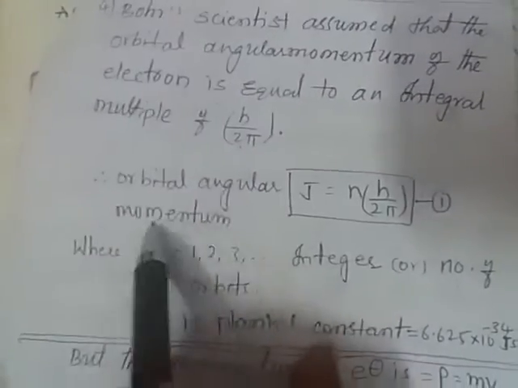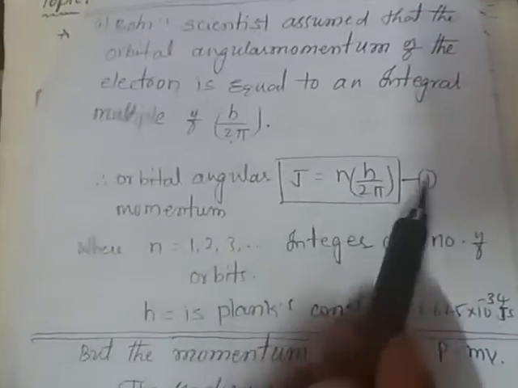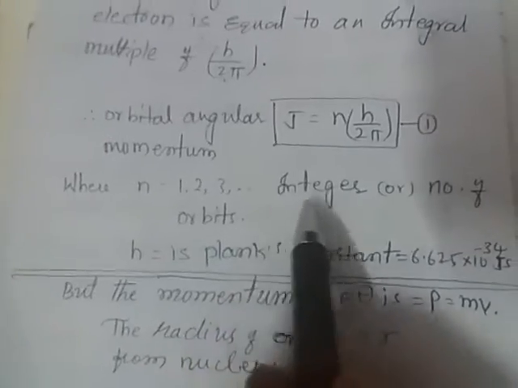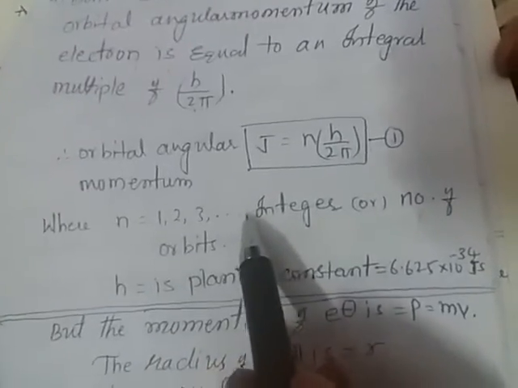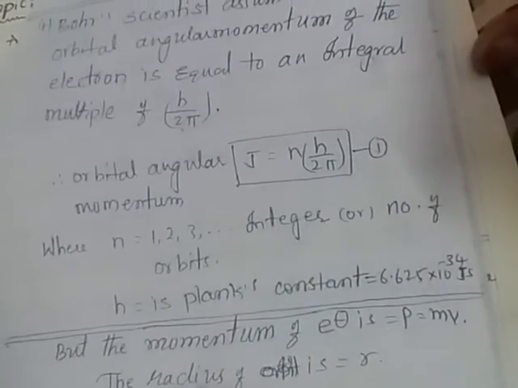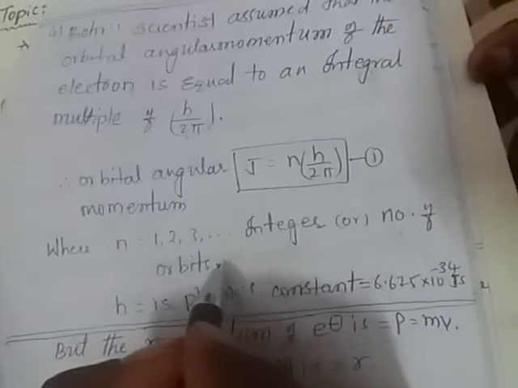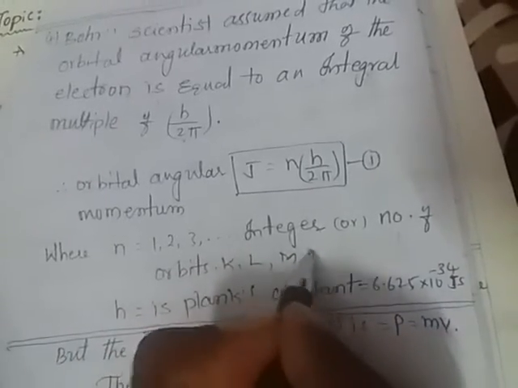So the orbital angular momentum J we can write as n into h by 2 pi. This is equation 1, where n is 1, 2, 3 and so on. This is called an integer, indicating the number of the orbit: first, second, third, fourth, fifth and so on. Orbits are represented by the corresponding integers, denoted by K, L, M, N and so on.